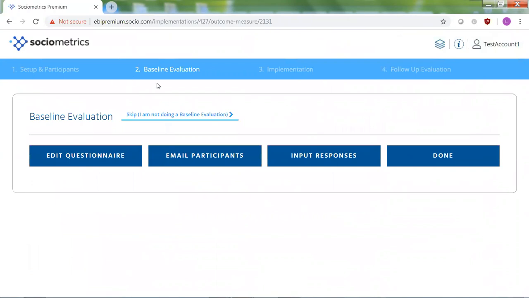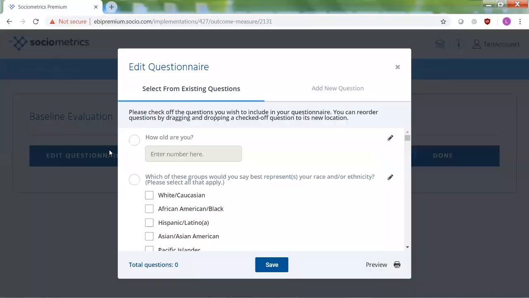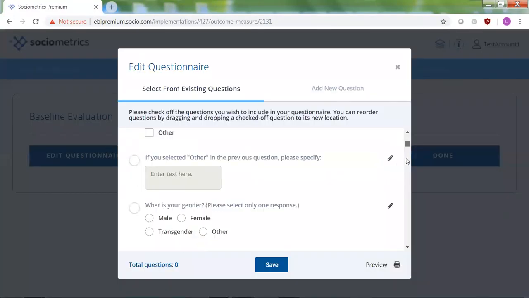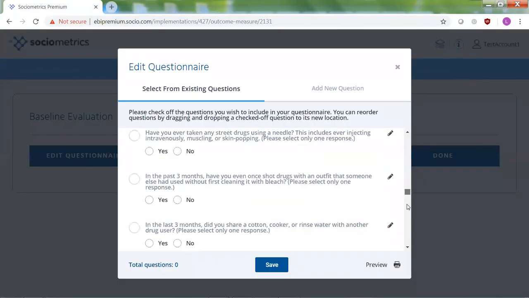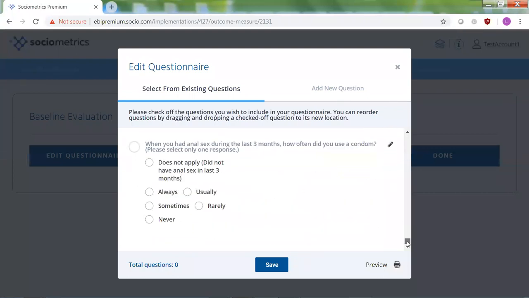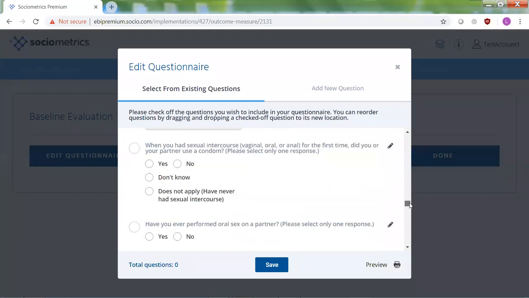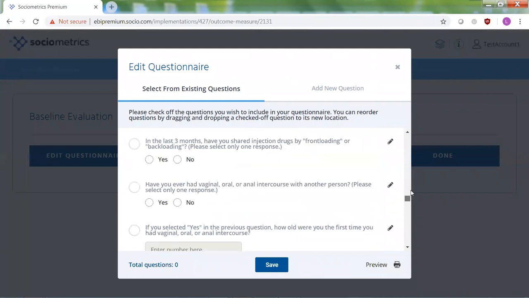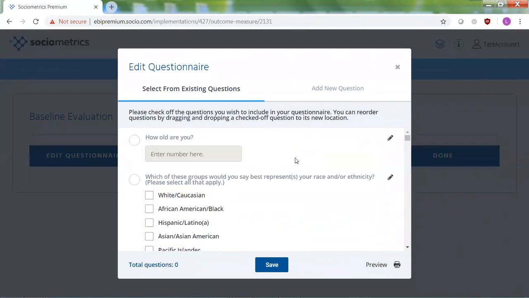So the next step is to do my baseline evaluation. So that'll involve making a questionnaire and then collecting data. So first I click here to edit my questionnaire. And you can see there's already a large number of items here. So all of these questions come from a validated instrument that Sociometrics offers with our digital EBIs. This instrument is used specifically for interventions dealing with people with HIV and AIDS, so it's perfectly targeted for Willow.